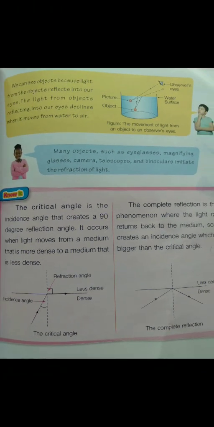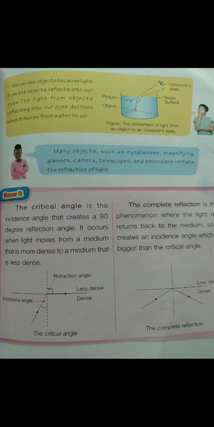Many objects such as eyeglasses, magnifying glasses, cameras, telescopes, and binoculars imitate the refraction of light. The critical angle is the incidence angle that creates a 90-degree reflection angle. It occurs when light moves from a medium that is more dense to a medium that is less dense.